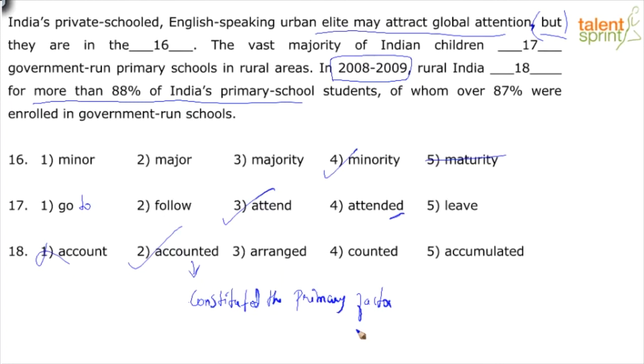So in 2008 to 2009, rural India accounted for more than 88% of India's primary school students, of whom over 87% were enrolled in government-run schools. Let's look at our last two blanks.